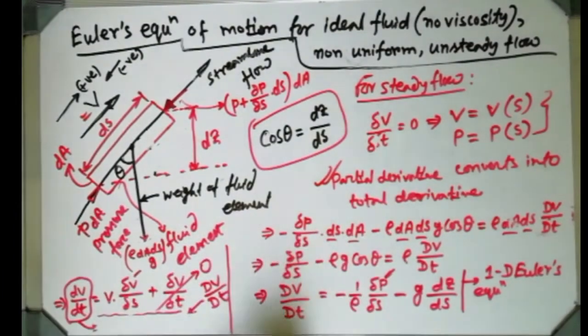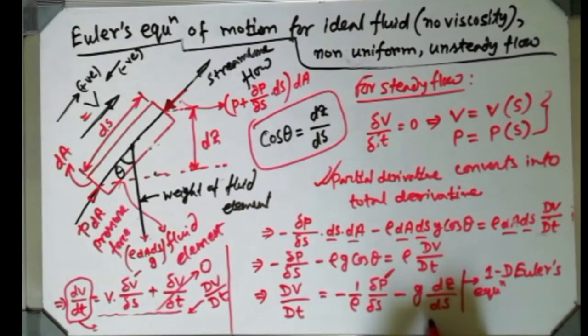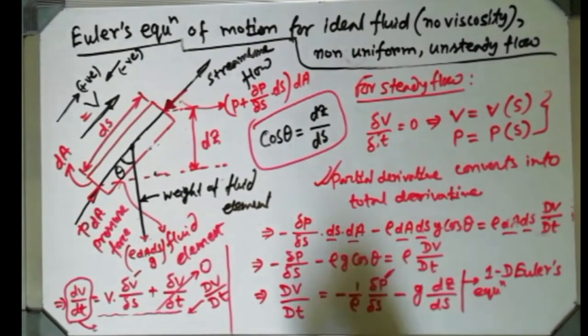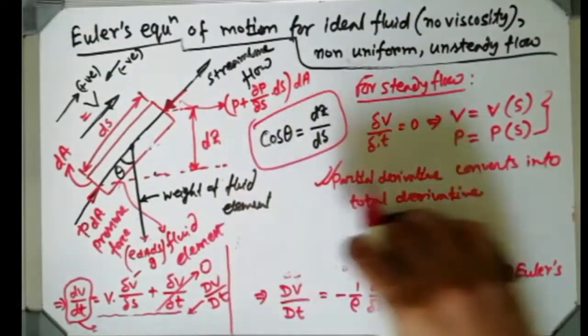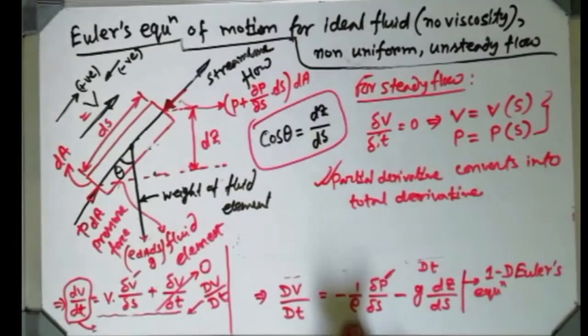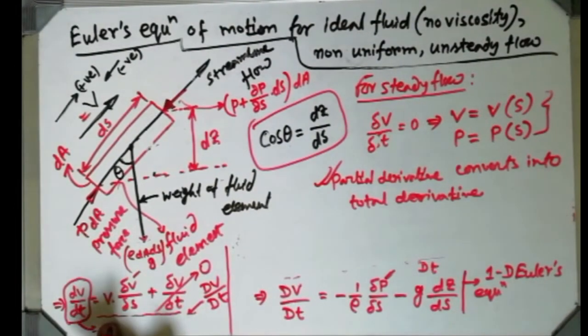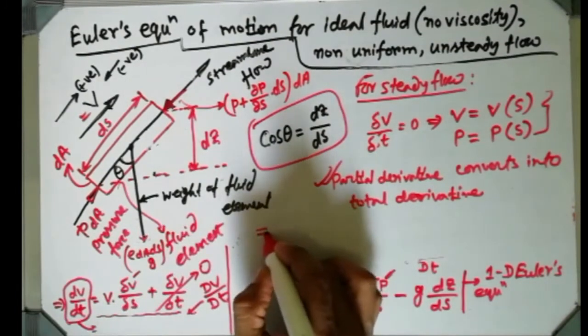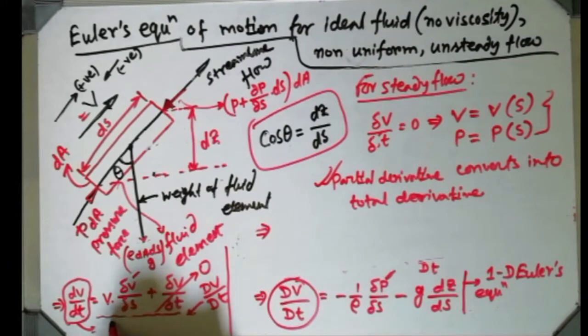So now suppose I have to give some equation name. First I have to write this equation putting this dv dt value by this, so it will be easier. That dv dt is replaced by this one.